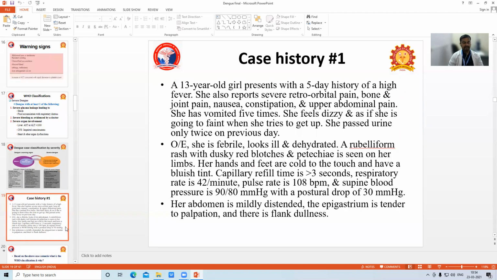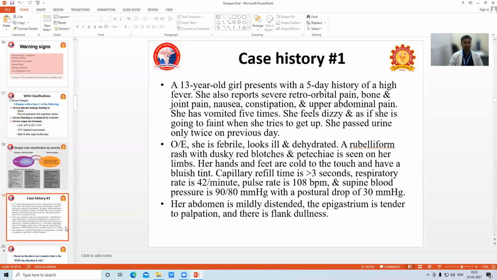This is a case history. A 13-year-old girl presented with a 5-day history of high-grade fever. She also reports severe retro-orbital pain, bone and joint pain, nausea, constipation, and upper abdomen pain. She has vomited 5 times. She feels dizzy, as if she was going to faint, when she tries to get up. She passed urine only twice the previous day.